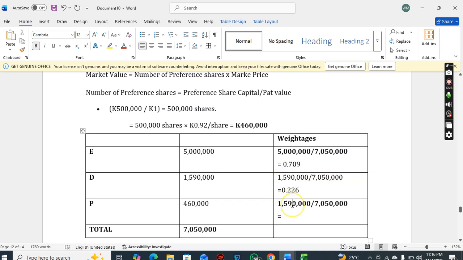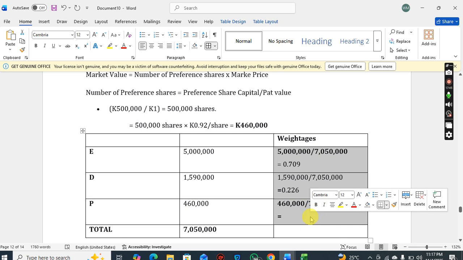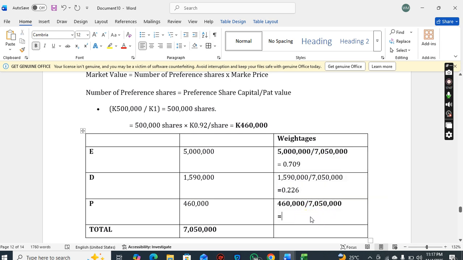Then 460,000 divided by 7,050,000. Or to get an accurate figure, just add these two and subtract them from 1, because these weightages have to represent 100%.